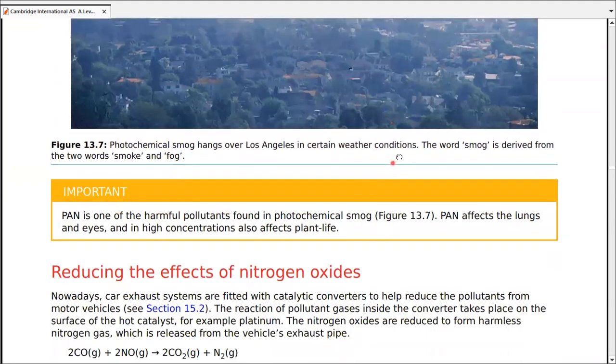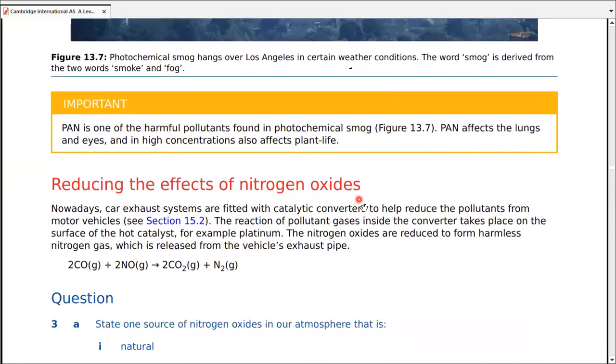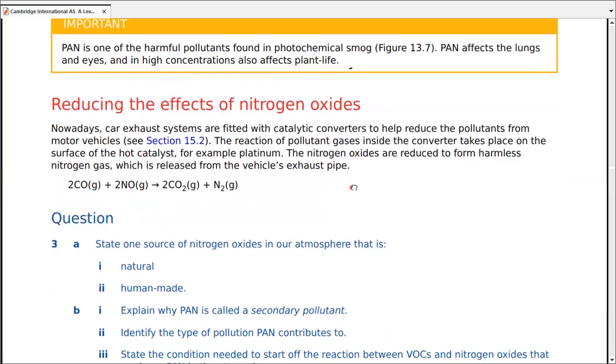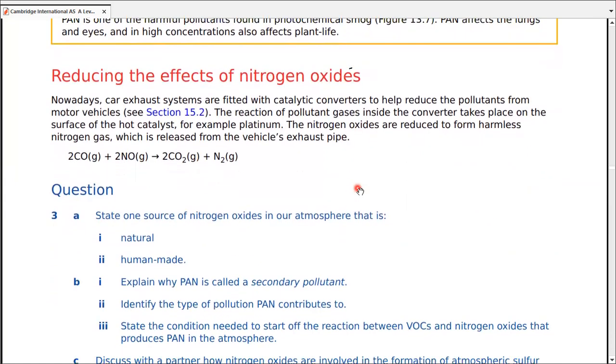The word smog is actually a combination of smoke and fog. Smog is now a big problem around the planet. So PAN is one of the harmful pollutants found in photochemical smog. There are many harmful pollutants in photochemical smog. PAN actually affects lungs and eyes, and in high concentration, it also affects plant life. Apart from affecting the lungs and eyes of normal humans, for those already suffering from asthma, PAN is really bad news. PAN is more like a poison to them.